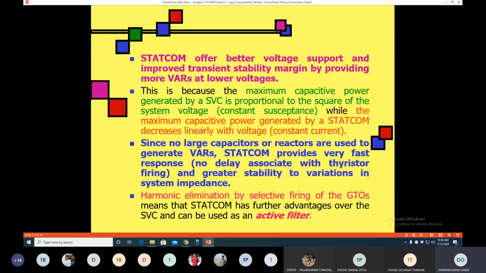If you provide selective firing pulses to the GTO and IGBT, that can eliminate a particular harmonic, like the third, fifth, or seventh order harmonic. So it acts as an active filter also.